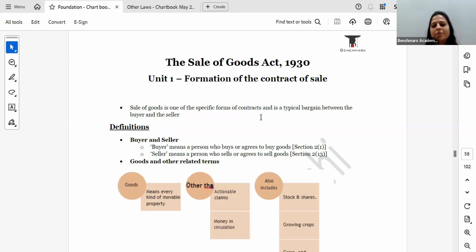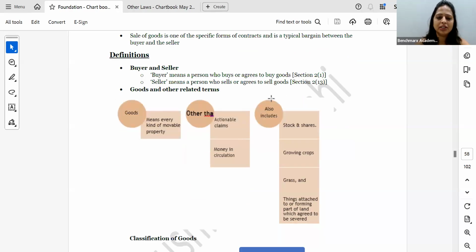Okay. Now coming to Sale of Goods Act. Sale of Goods Act जो है is again something which is your contract act only, but it is again a specific type of contract. Like you have your indemnity, guarantee, bailment, pledge, agency, जैसे specific contracts है वैसा this is Sale of Goods Act. Now in Sale of Goods Act, when we are talking about goods, we are talking about only things which are movable property. We are not talking about immovable property here.